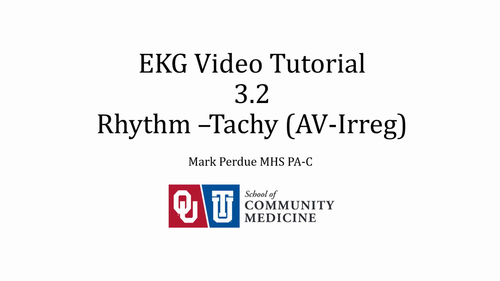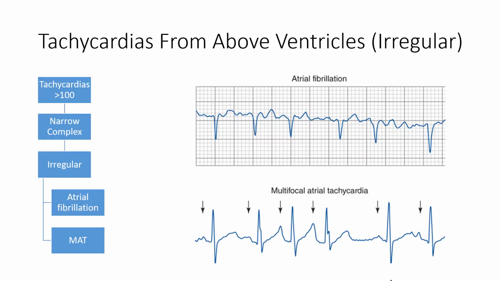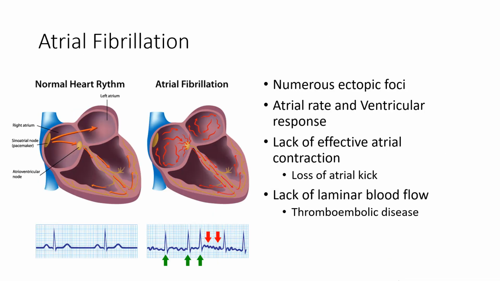In this video, we're going to talk about tachycardias that arise from above the ventricles and are largely irregular in nature, and by irregular we're referring to the irregularity between the R to R intervals. These are going to be atrial fibrillation and then multifocal atrial tachycardia. First is atrial fibrillation, which is fairly common and of great clinical consequence.